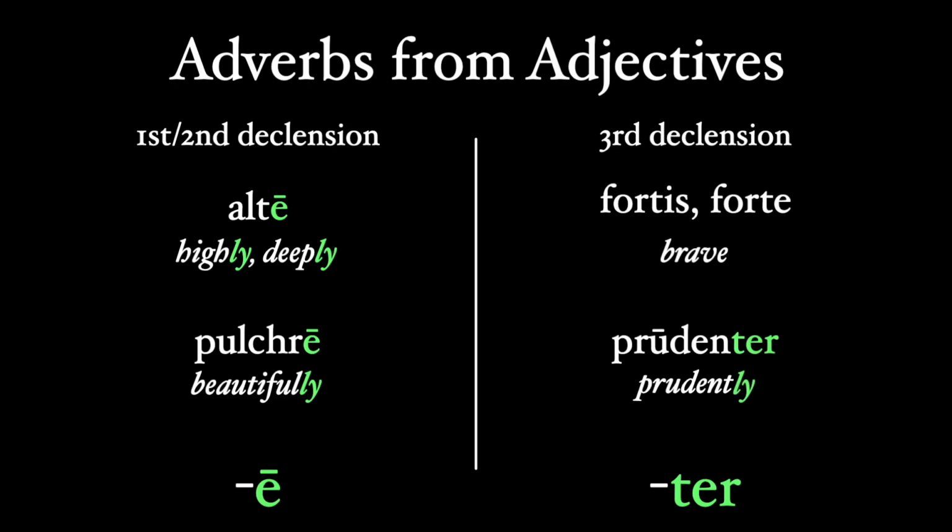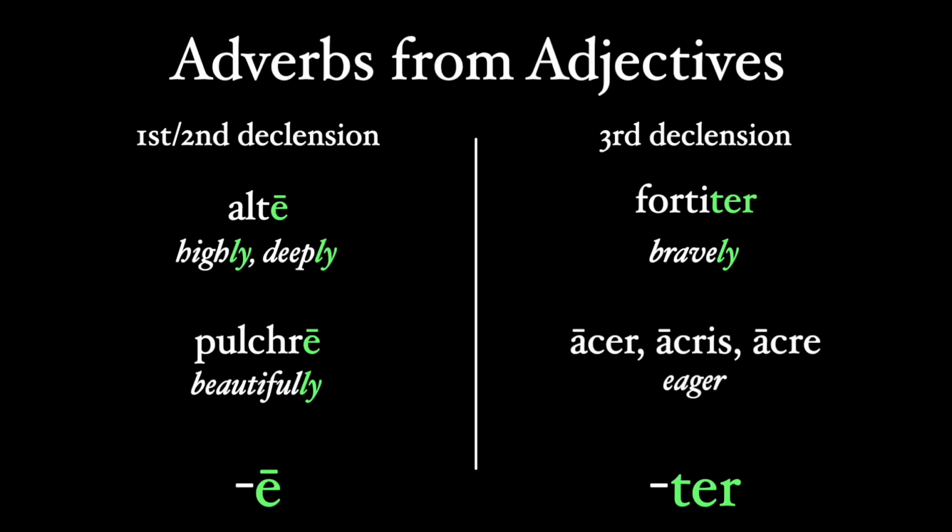The stem for fortis, brave, is forti, it ends in an i, so the adverb becomes fortiter. And there are third declension adjectives that end in er, like acer, eager. The stem is acri, so our adverb becomes acriter, eagerly.